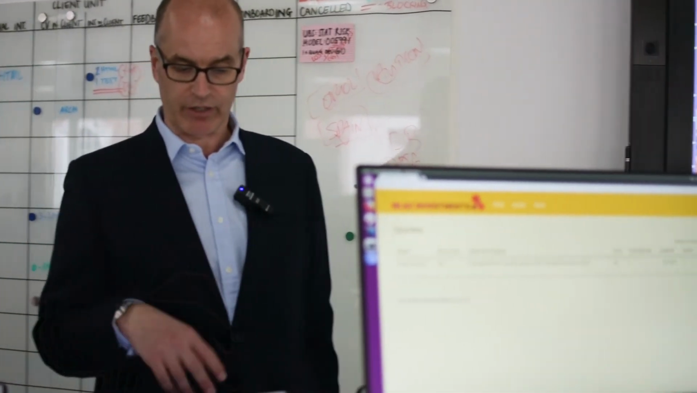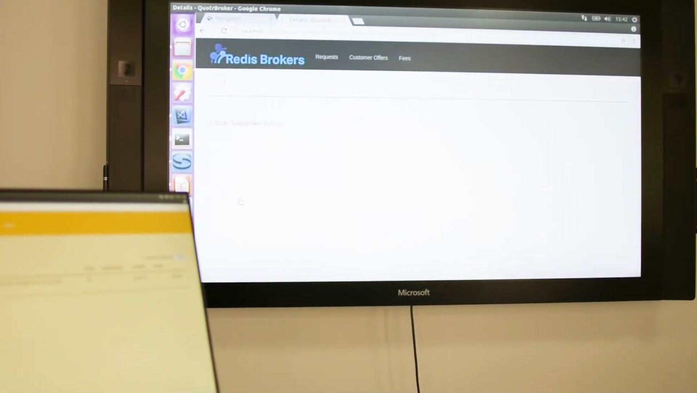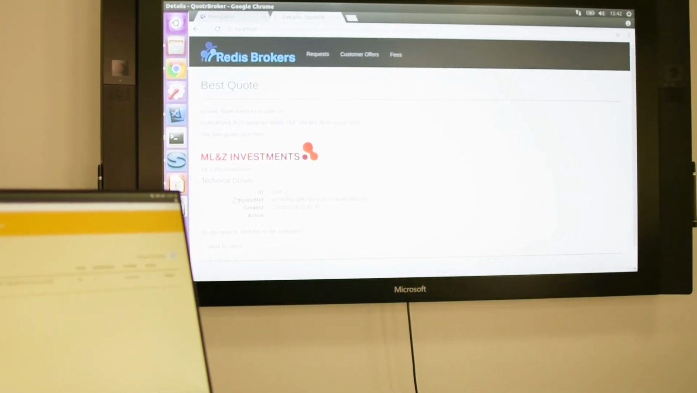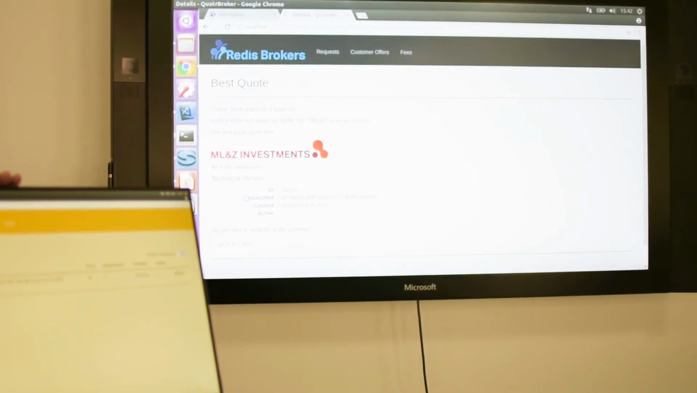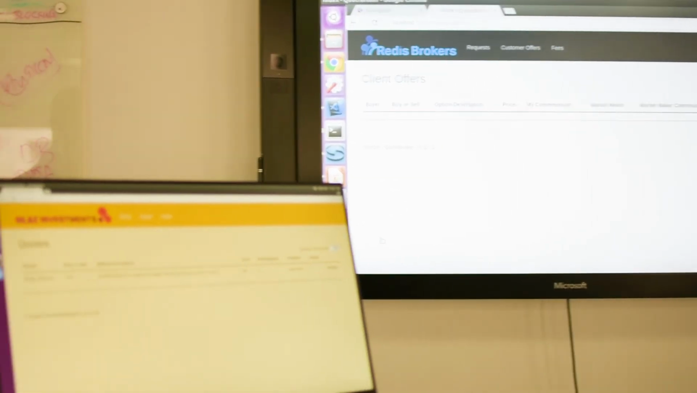So the logic is entirely transparent. So let's process that, and he's going to go away and figure out which one's the lowest. In this case, it's a very simple algorithm we've got today. And it's worked out that ML and Z, i.e. our market maker over here, is the lowest. And we're going to send this back to the client.